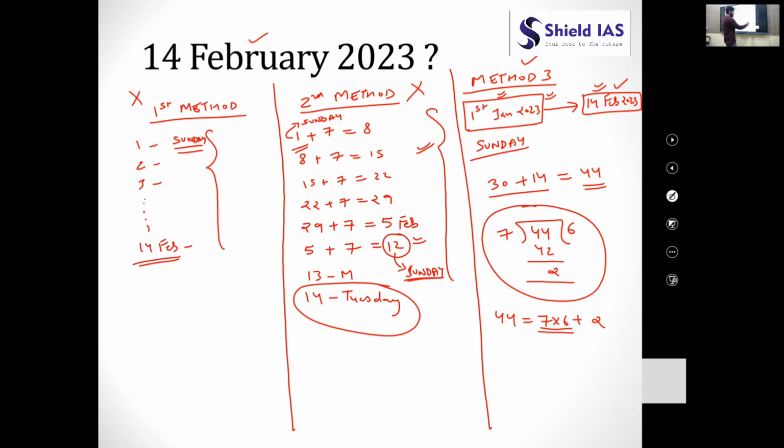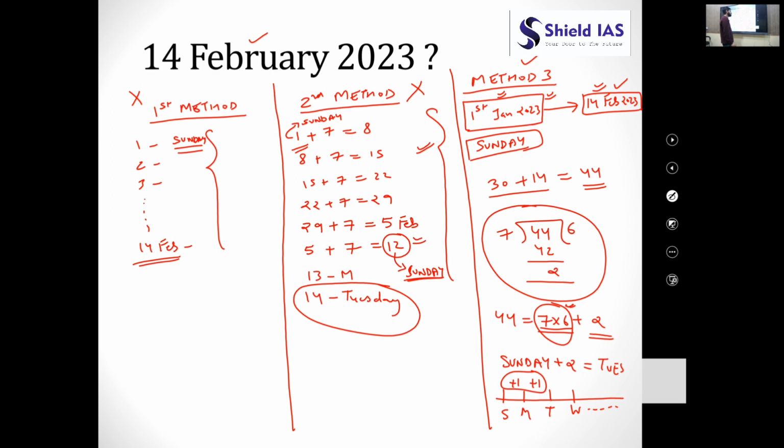So this 7 into 6 will not produce any change in the day, but the remainder would produce a change with respect to the day. So always add your remainder to the initial day. It will be Tuesday, because here it flows like this: Sunday, Monday, Tuesday, Wednesday, and so on. Sunday plus 1 is Monday, and Monday plus 1 is Tuesday. So Sunday plus 2 is Tuesday.